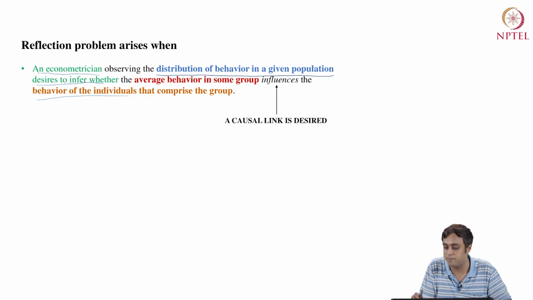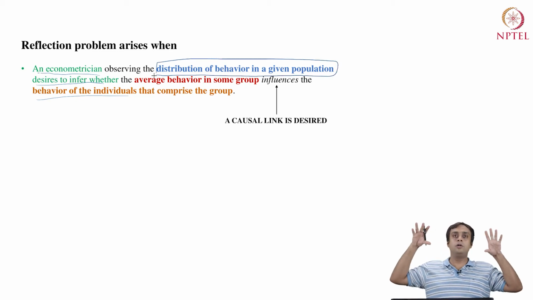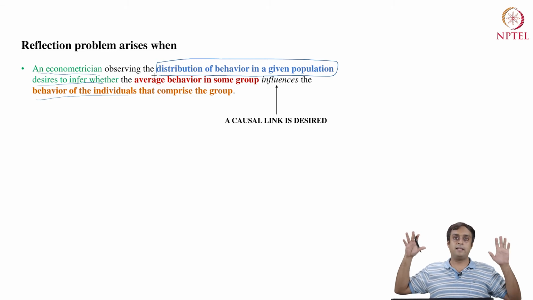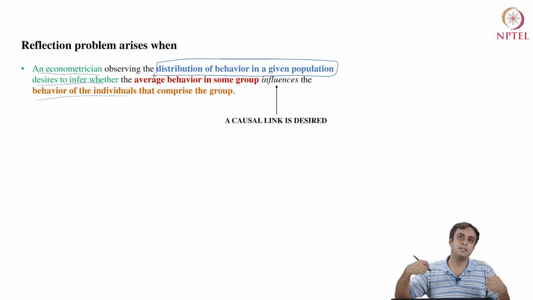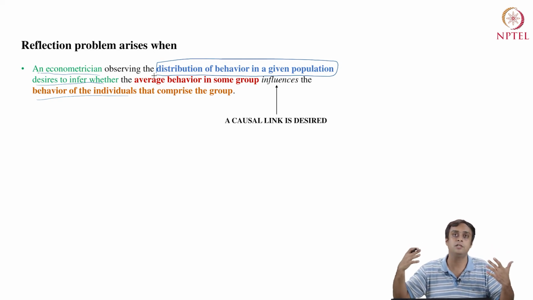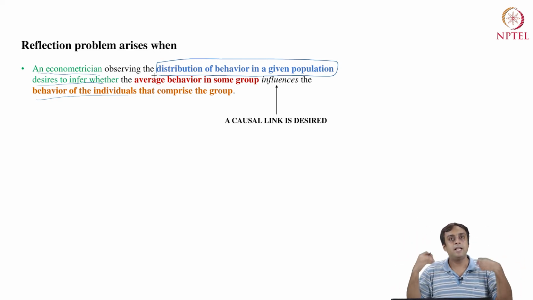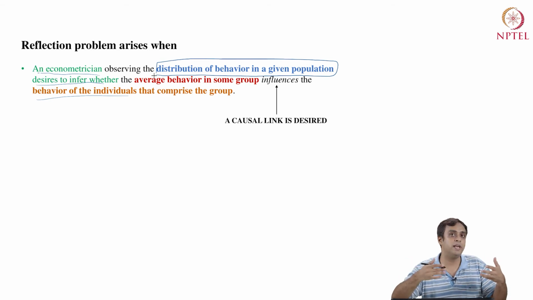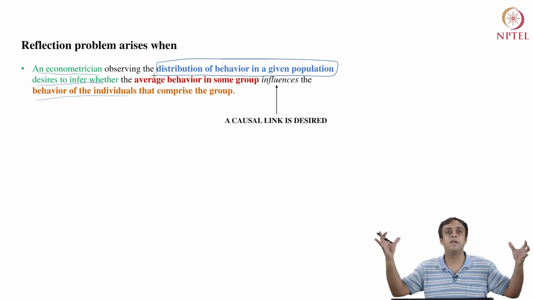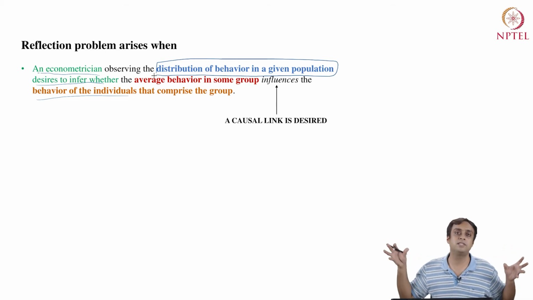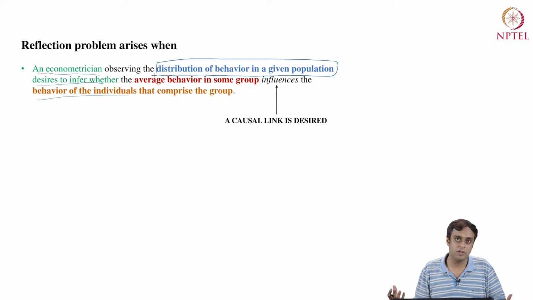It's the distribution of behavior in a given population. So you are able to see the population at an aggregate level, right? If you are able to, for example, see the groundwater extraction at the country level for different districts or for different villages, then you are trying to understand whether an individual village is somehow exhibiting the average behavior of all the villages in a given state or in a given region, and so on and so forth, right?